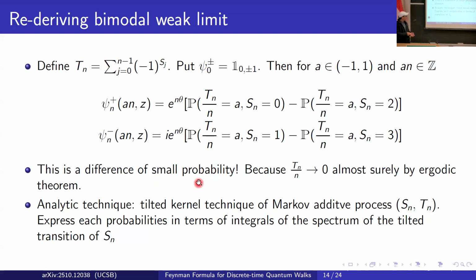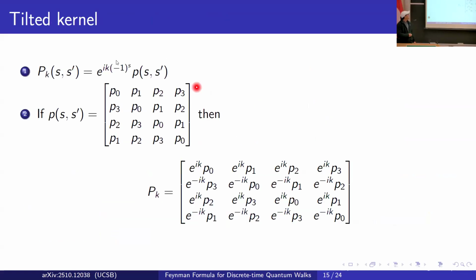An analytic tool for Markov additive processes is that we can tackle these things using the tilted kernel technique. We can write this probability as a sum over spectra of these tilted kernels. So what is a tilted kernel? The Markov chain Sn is a sum of Poisson mod 4, so it's a 4-state Markov chain. The transition matrix of this Markov chain is very symmetrical and is a 4-dimensional matrix. We can tilt it by having some exponential factor here. This is the tilted kernel.